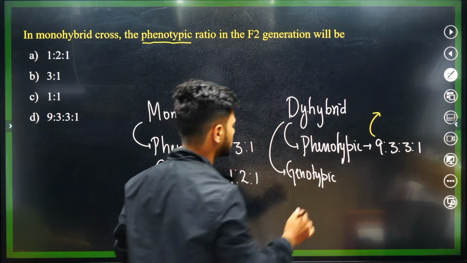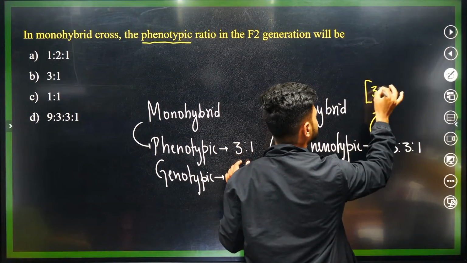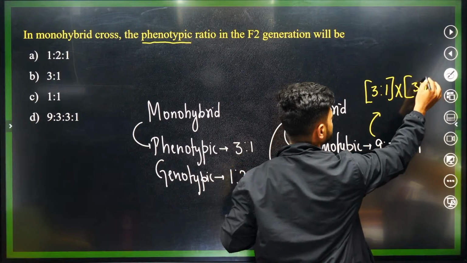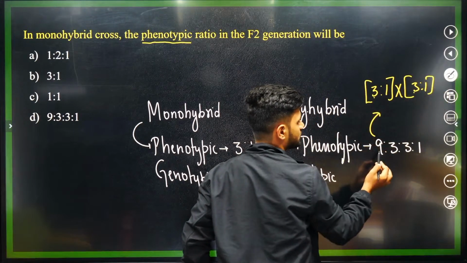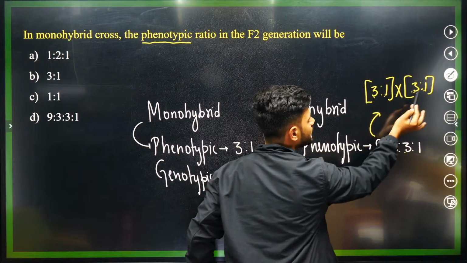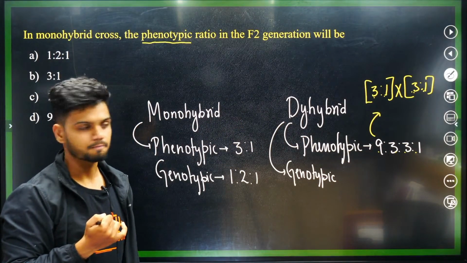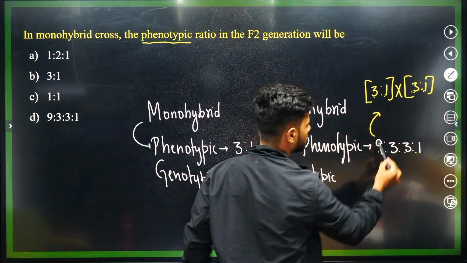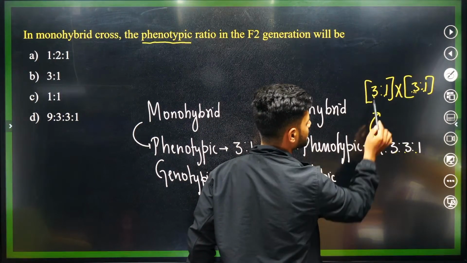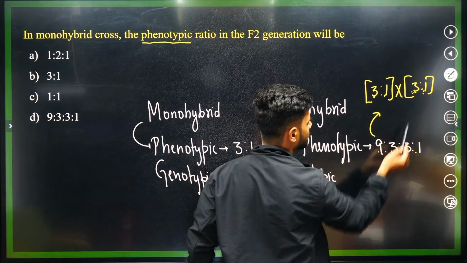For example, 3:1 into 3:1. 3 into 3 is 9, 1 into 3 is 3, 3 into 1 is 3, 1 into 1 is 1.